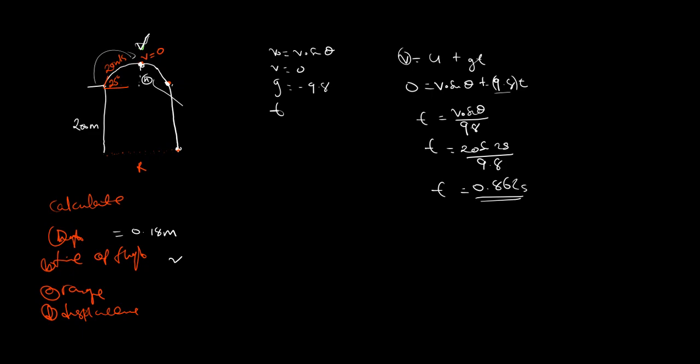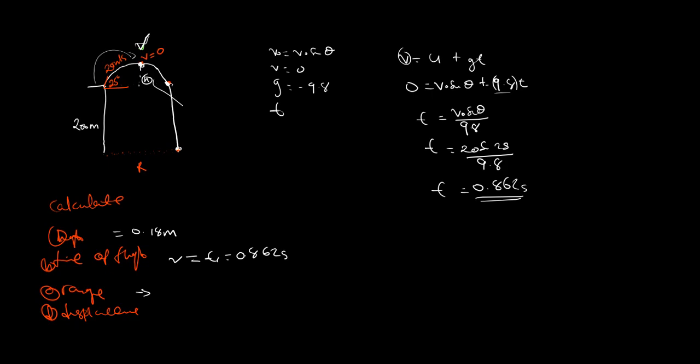They will ask you questions like that. For this one, the value for time of flight is the maximum time to reach this point, not really the time of flight. Time of flight, I'll come to that. We'll need to add the times to reach this point, and also this point. So for now, T1 is equal to 0.862 seconds.